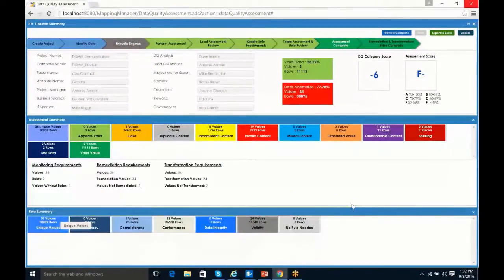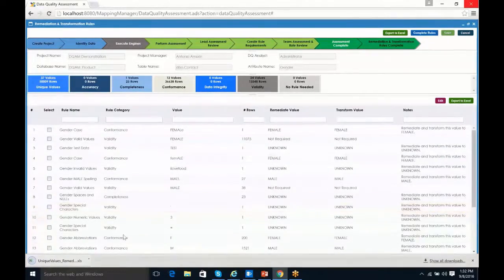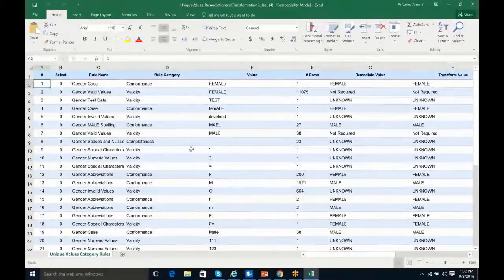So with some of the other things that I kind of brushed over and didn't really spend time on, if we come back in and I want to communicate that information to my developer, I can export this right to Excel. So if I finish this and I say, okay, I'm confident that it's ready to go, I'm going to ship this over and have the developer do it. Here, he's got enough information. He knows that this is for the gender, and what table it belongs to.